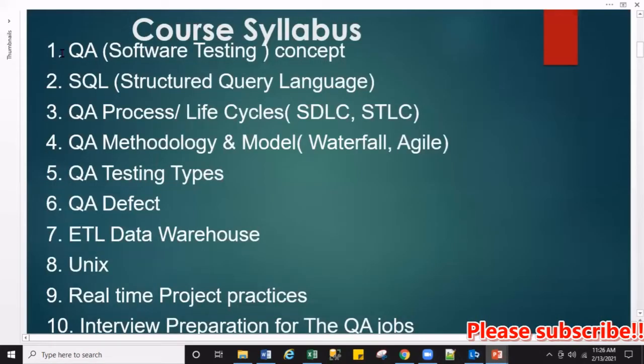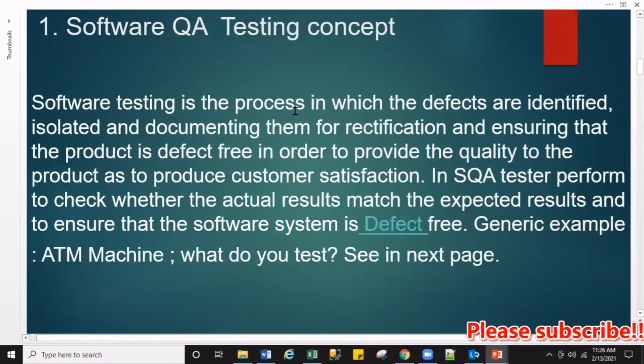In the beginning we learned number one, the QA concept. Let's quickly overview what we learned in the QA concept, the software quality testing concept.